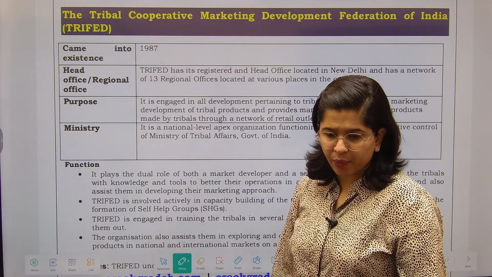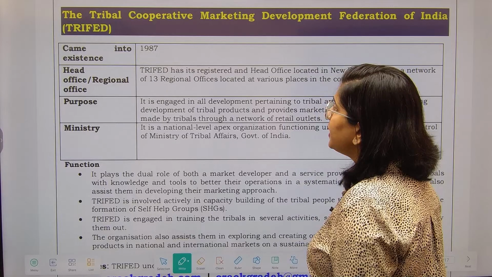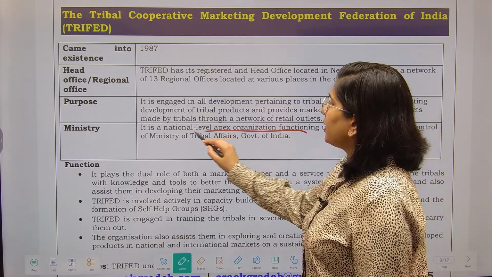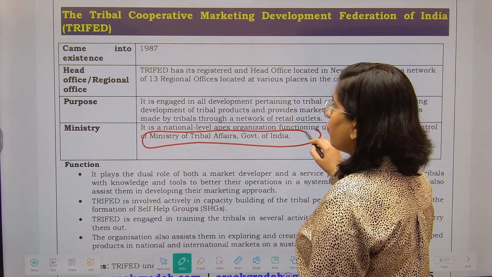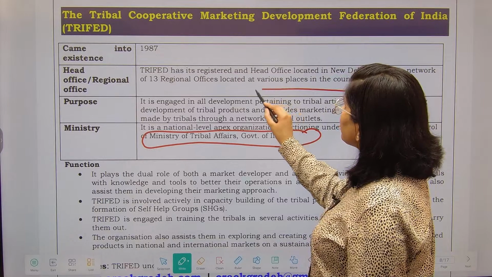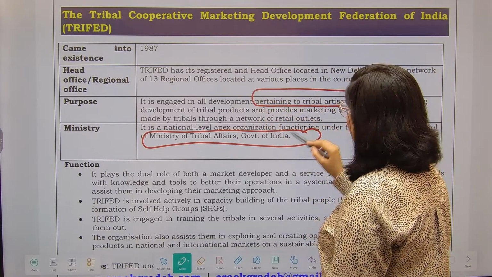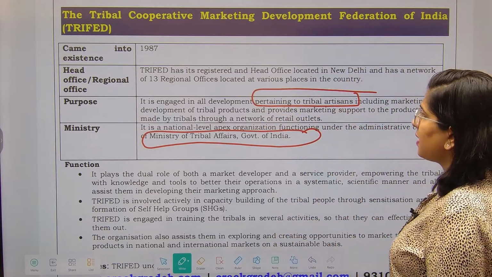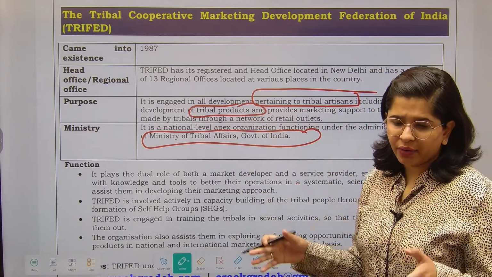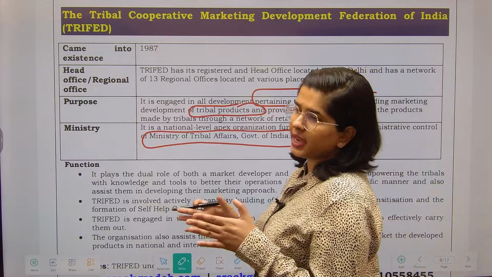This is very important. So this was formulated in the year 1997, right? This is operating under the Ministry of Tribal Affairs. What is the purpose of this particular organization? So all the kinds of development activities which are happening for the tribal artisans as well as tribal products, marketing them, making a network, implementing all these kinds of schemes.